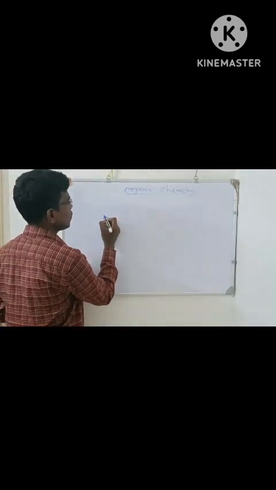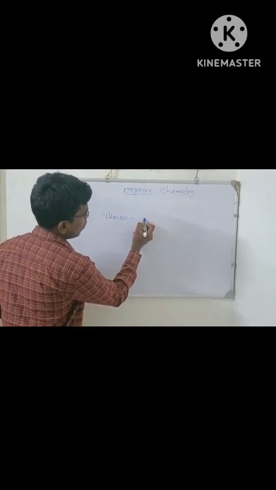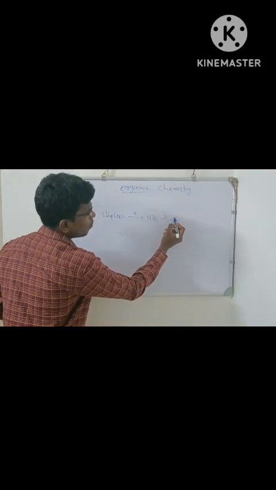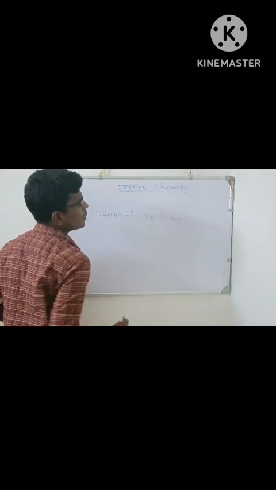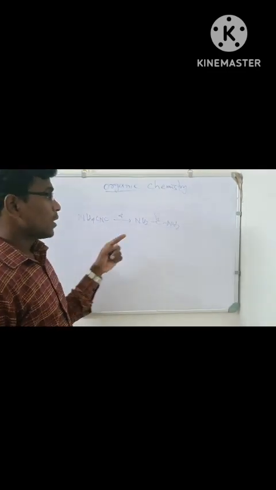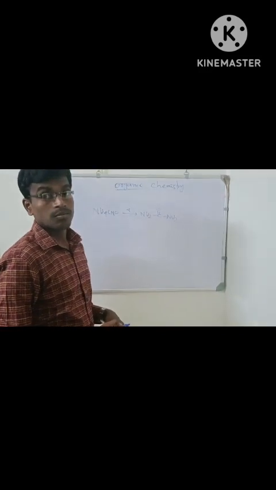Ammonium cyanide, NH4CNO, on heating gives urea, NH2CONH2. This is an inorganic substance. This is an organic substance. Okay.